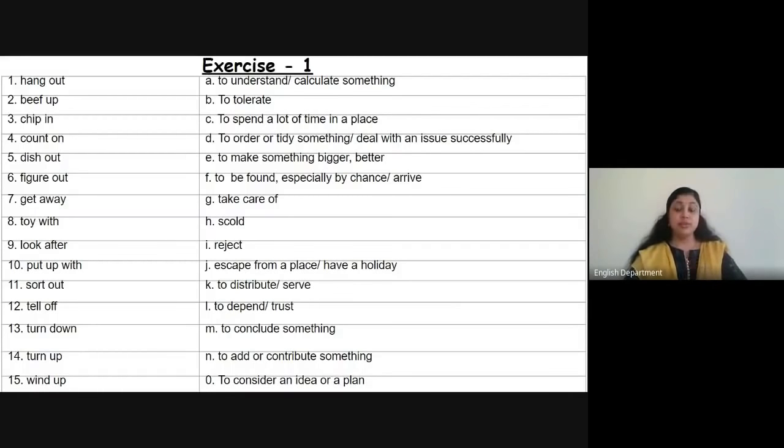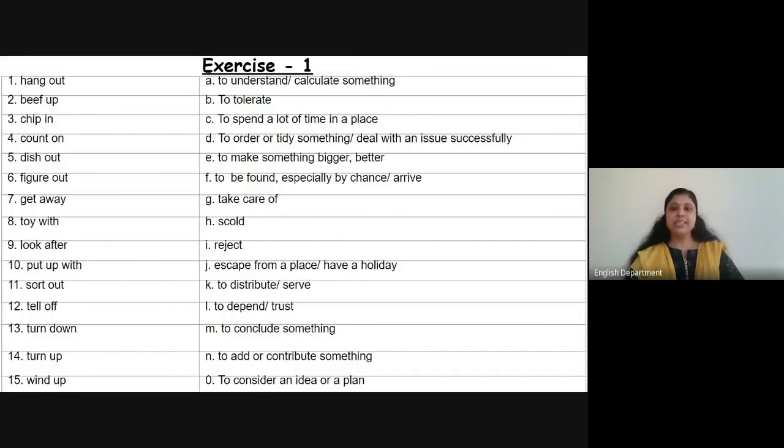Okay? So, some of the phrasal verbs, you can start now. Some of the phrasal verbs I know are new to you, but when you come across such phrasal verbs, even for this exam also you can expect such questions. Match the following type, where you will be given phrasal verbs on one side and you will be required to match it. Okay?